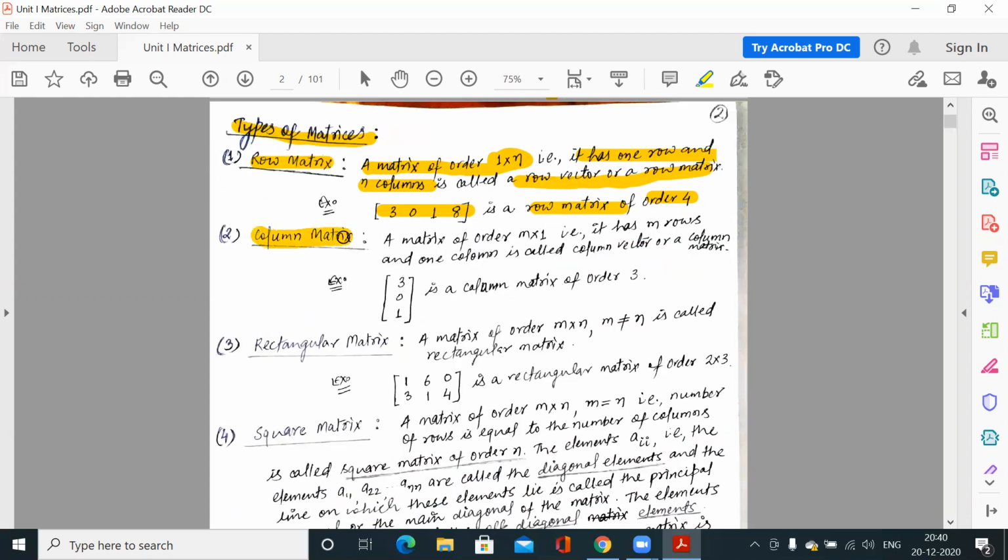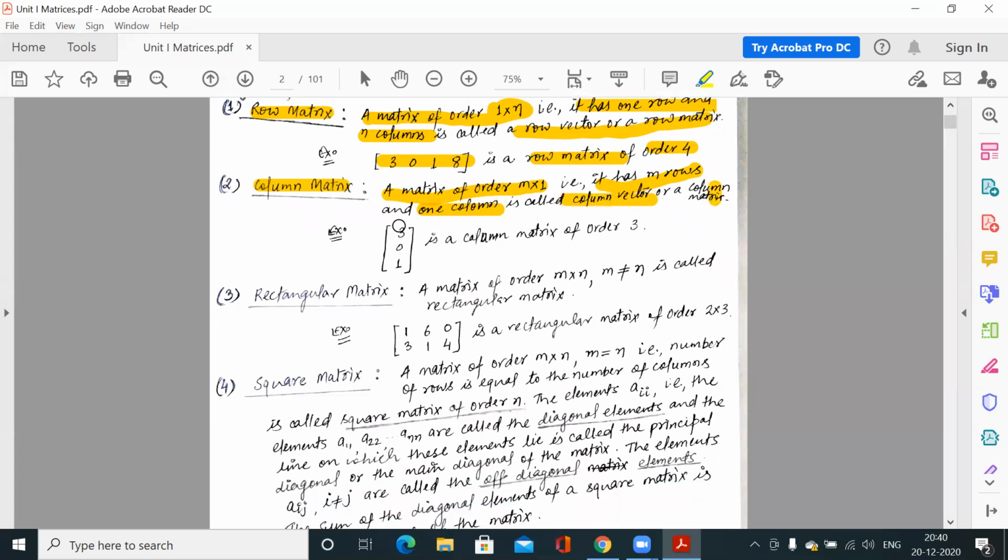Similarly, a column matrix is one where we have a single column. We may have any number of rows, but we have a single column. A matrix of order m by 1 has m rows and 1 column. So it is a column vector or column matrix. Like this one, it is a column matrix of order 3. Order 3 means the number of rows.